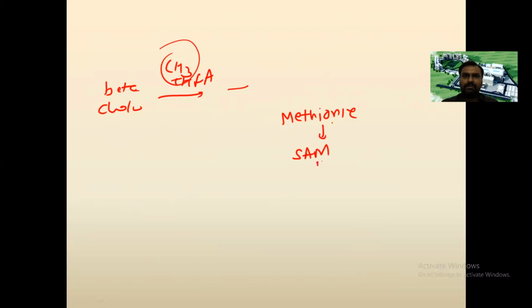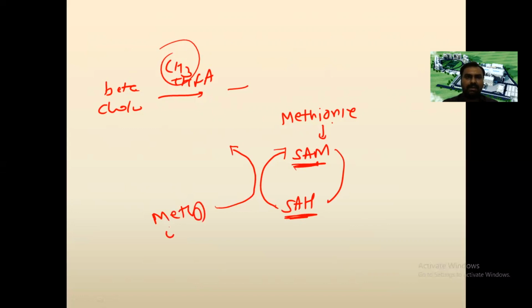This S-adenosyl methionine will be converted to S-adenosyl homocysteine. And S-adenosyl homocysteine is converted back to methionine with the help of methyl vitamin B12. This methyl B12 donates its methyl group, and itself is converted to vitamin B12.